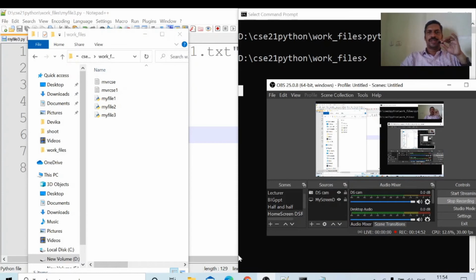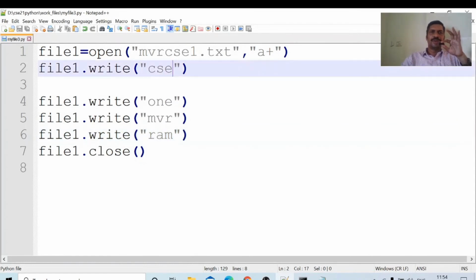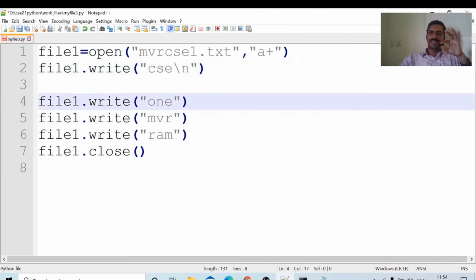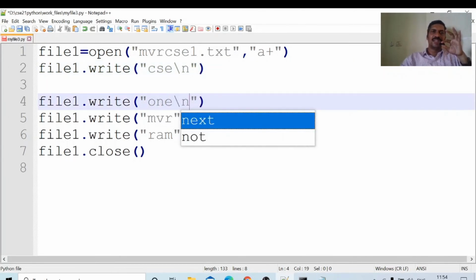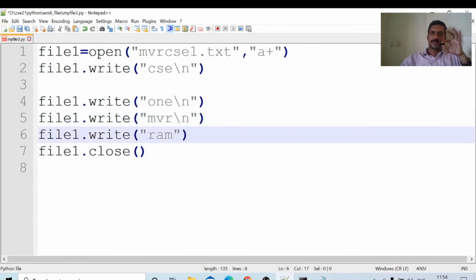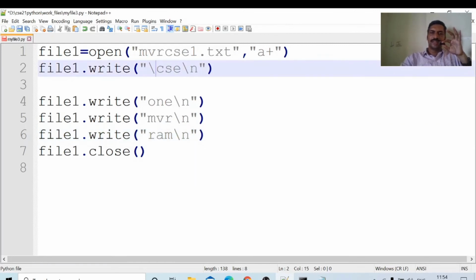Okay, next we will see. I am expecting this CSC1 MVR on separate lines. I want line by line \n. In order to get data line by line, we will use the symbol \n, like in the C language. Once again I will run this program.